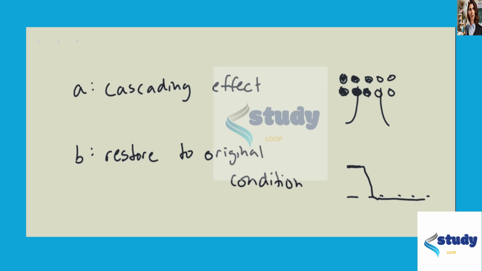So the question is asking which type of feedback loop pushes it further and further away from its normal set points. This restores it to its original set points. So our answer is actually going to be A. And our answer is A, a positive feedback loop.